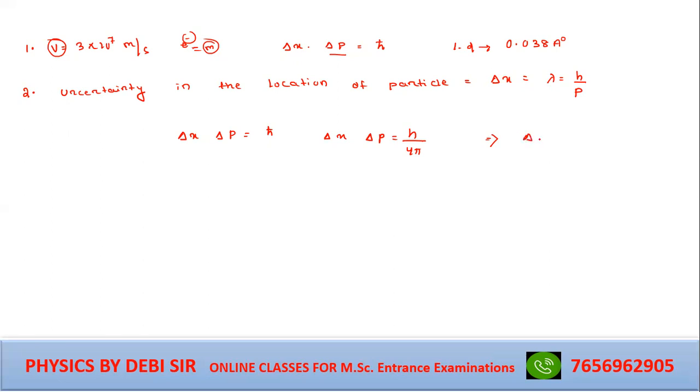So del p you will get p divided by 4 pi. So what about del v? Del v will get uncertainty in the velocity v divided by 4 pi. So what is the answer? Question number 2, answer is A.